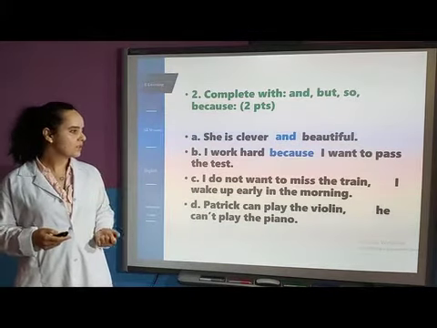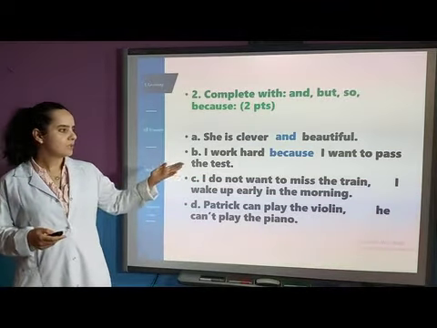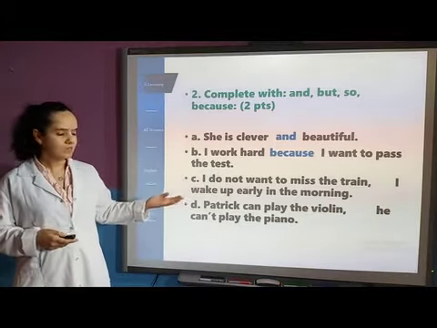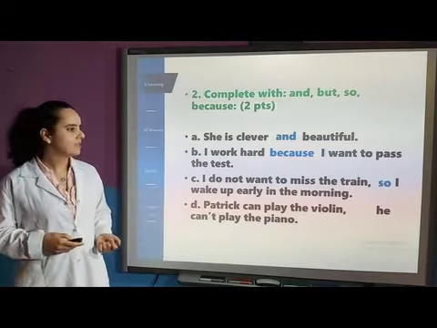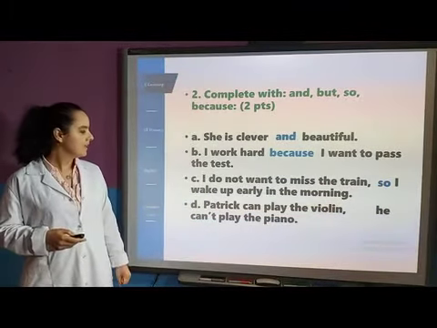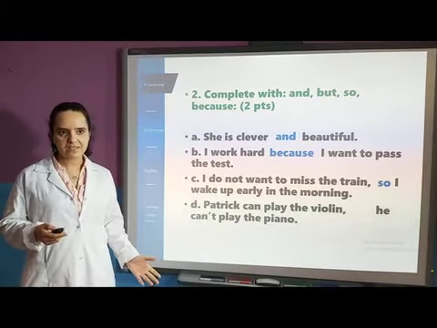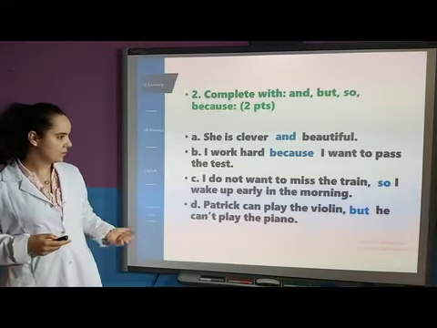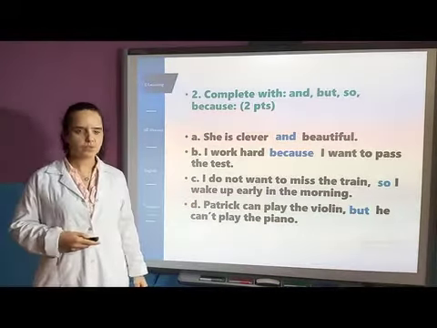C, I do not want to miss the train. I wake up early in the morning. So I do not want to miss the train. What is the result? What should I do? I wake up early. So the right linking word that we're going to use here is so. I do not want to miss the train, so I wake up early in the morning. D, Patrick can play the violin. He can't play the piano. Here we have contrast. He can do something, but he can't do another thing. So the linking word that we're going to use here is but. Patrick can play the violin, but he can't play the piano.